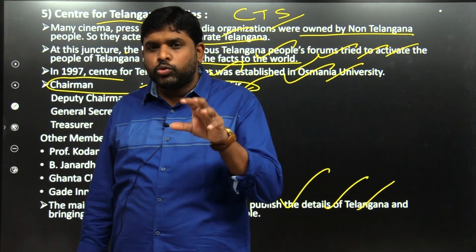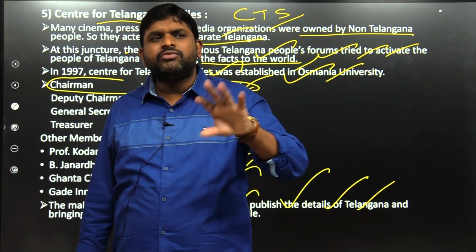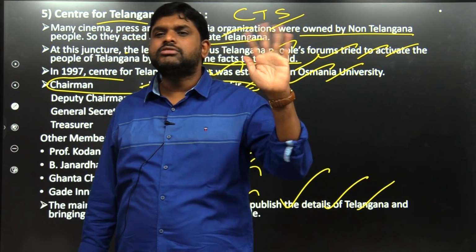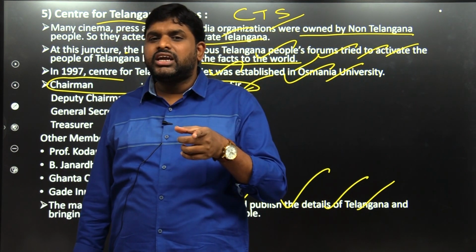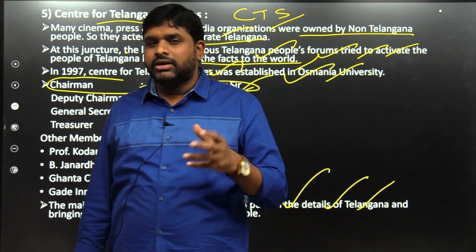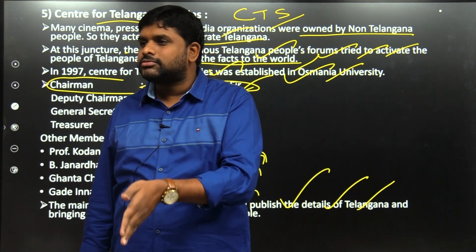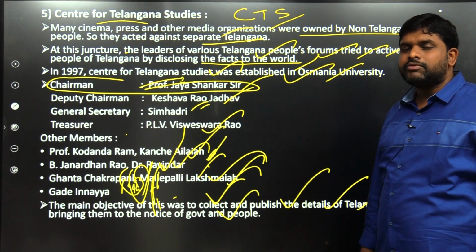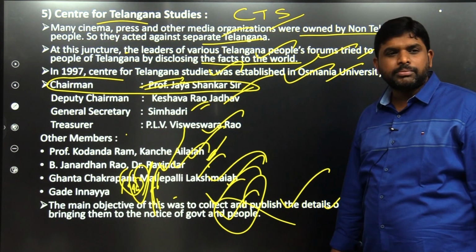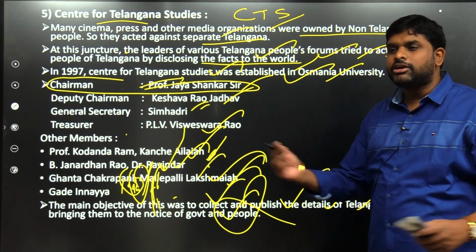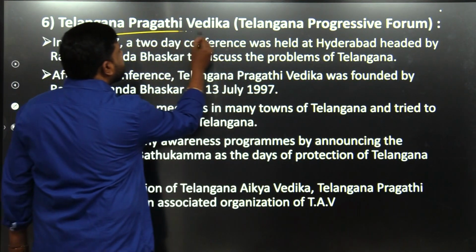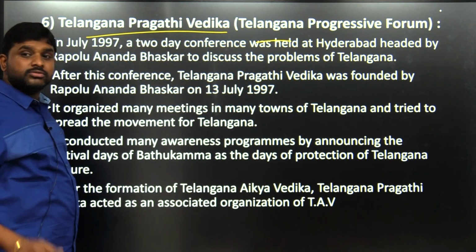His followers in the TRS party, the members, if he told them to resign, they used to resign. Except Santosh Rao. Everyone resigned. How many times he asked, that many times they resigned. What did KCR do wrong? Etela Rajender also was a loyal person, not to Telangana, but to KCR. We have to appreciate him. But the people had changed after the success. This is the truth. The main objective was to collect the information with respect to discrimination by the government of United Andhra Pradesh, to have it telecast, and to give the information to the rest of the world. By which organization? Center for Telangana. Telangana Pragati Vedika, Telangana Progressive Forums. These are all the forums.